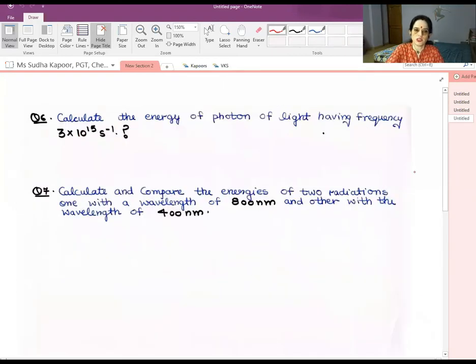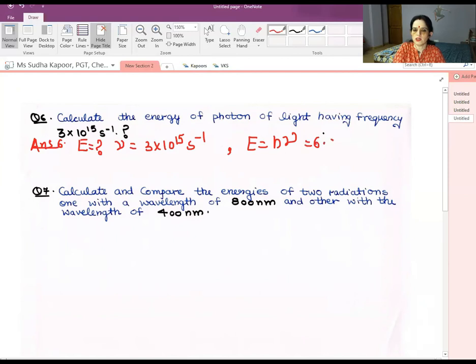Now in the sixth question, we have to calculate the energy of a photon of light having a given frequency. Planck's theory is very simple and the numericals are very direct, based on direct concept. Now energy has to be calculated. Frequency is given as 3 into 10 to the power 15 second inverse. So apply the formula, E is equal to h nu. No conversion is needed here.